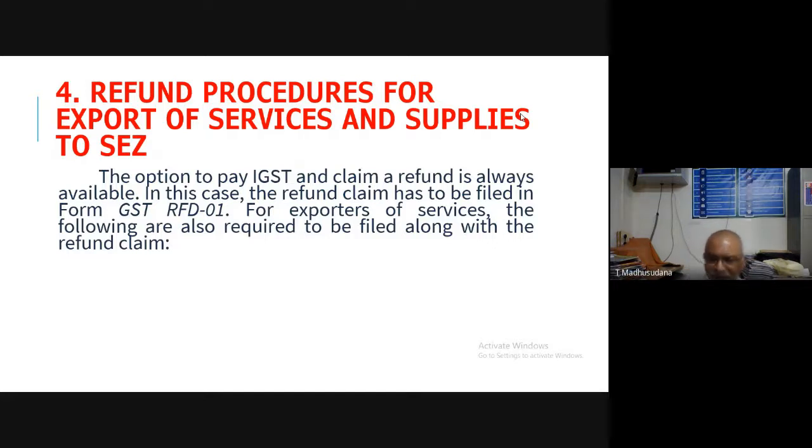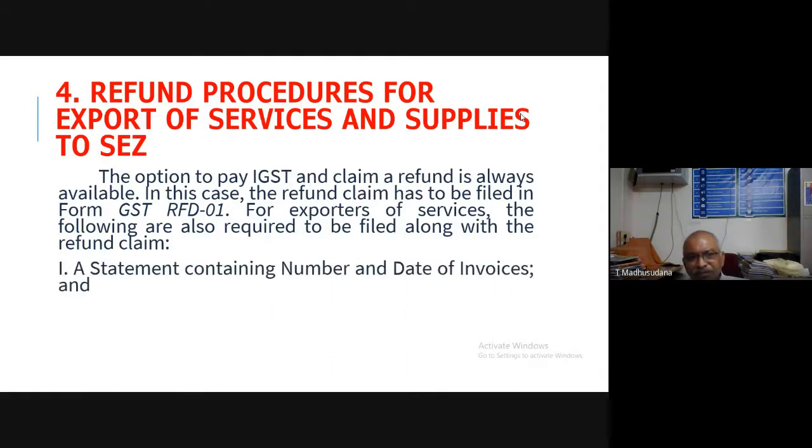For exporters of services, the following are required to be filed along with the refund claim. Some attachments and some information are to be provided by the exporters of services along with the refund form.